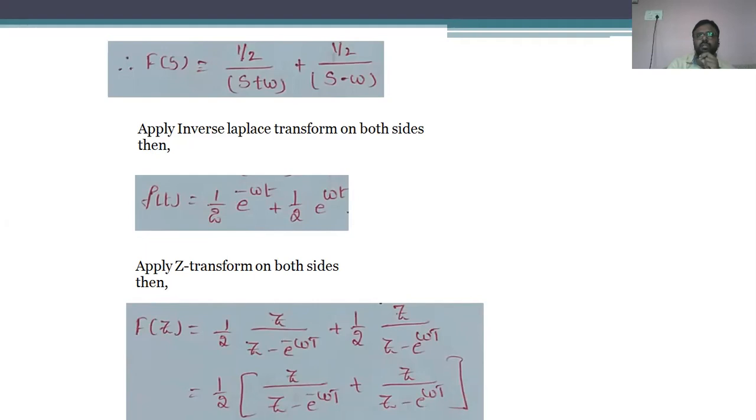So in the calculation of the partial fraction methods, you must be well versed in the inverse Laplace transform as well as Z transform applications.